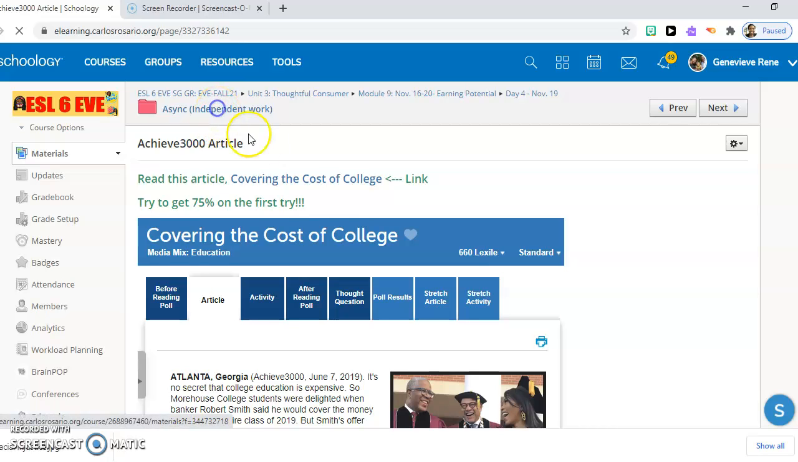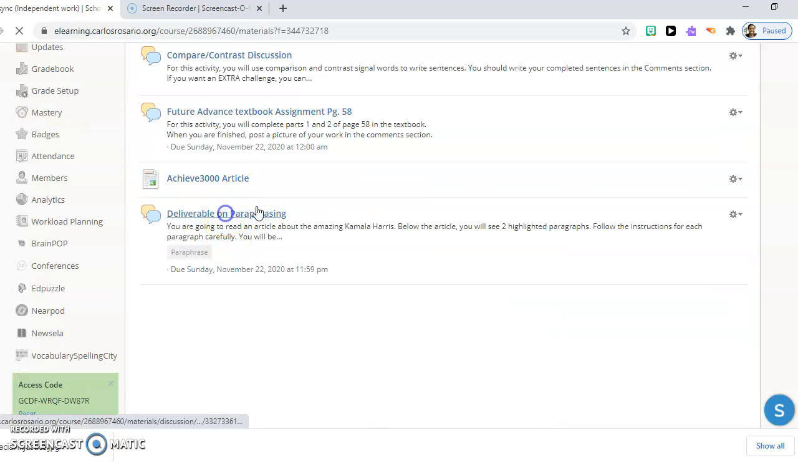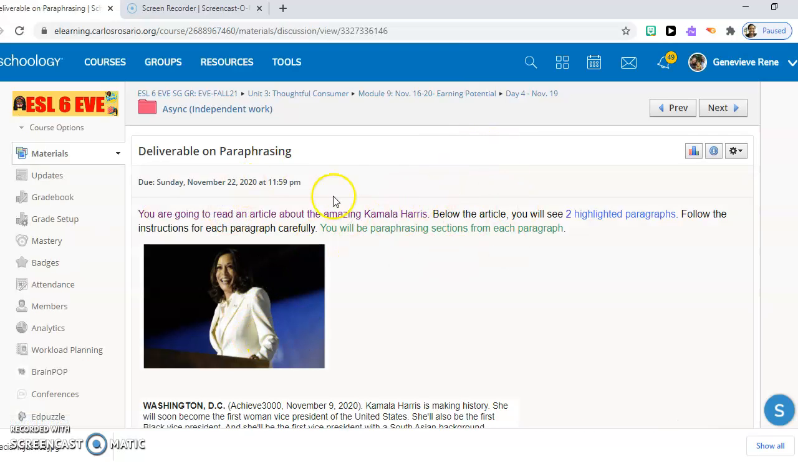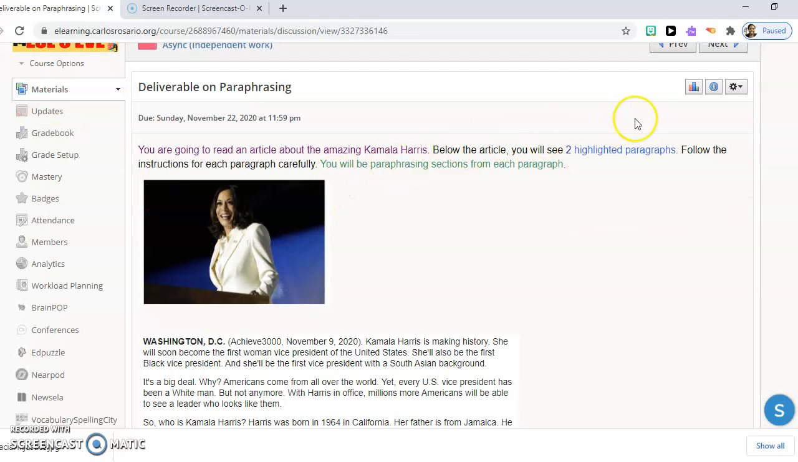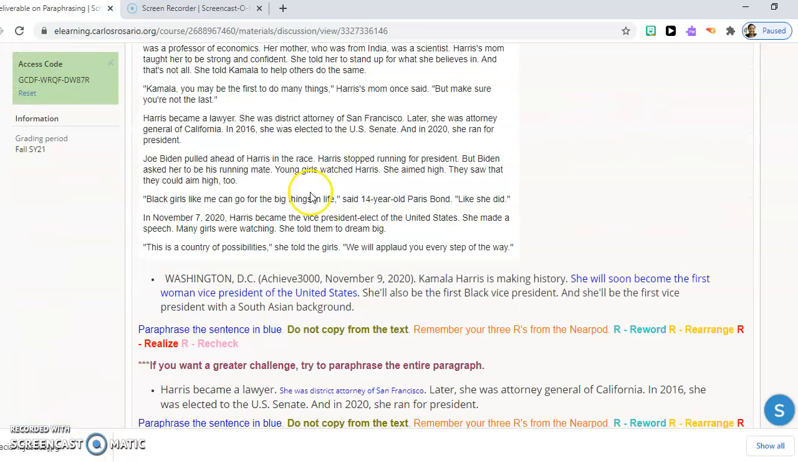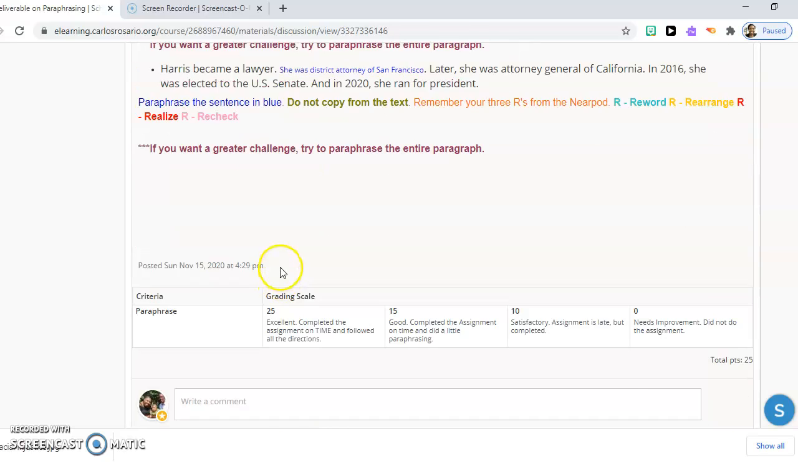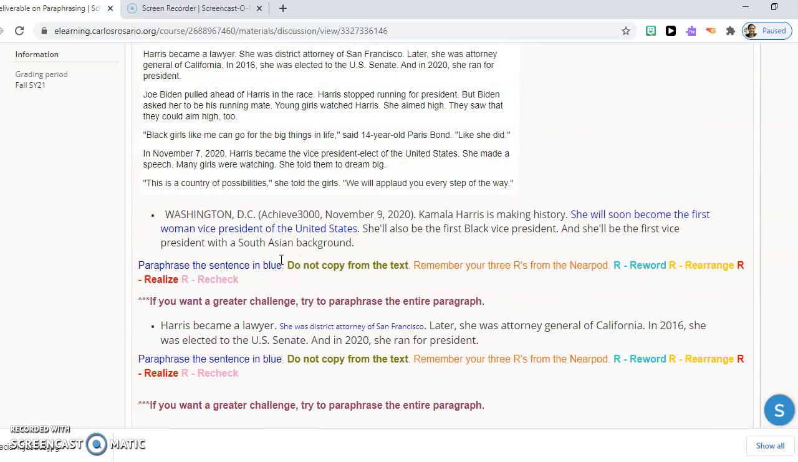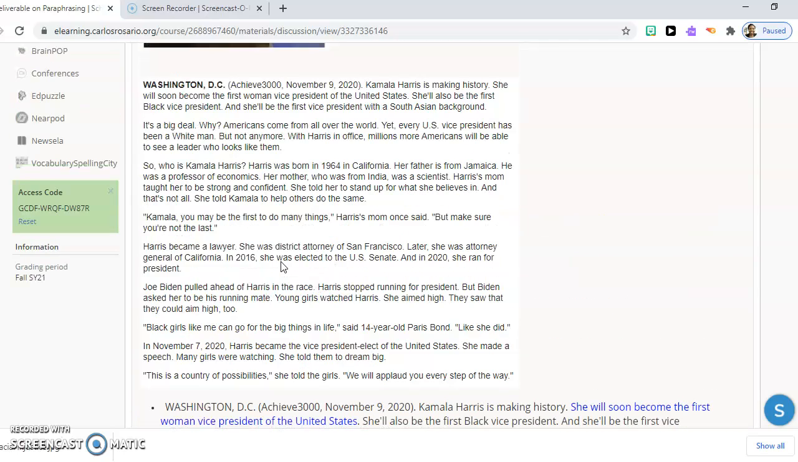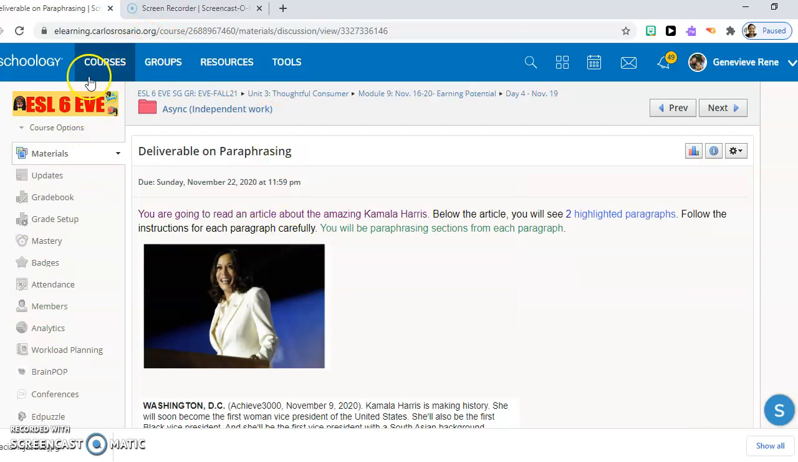Okay. Next activity is paraphrasing, and this is the most important activity of the day and of the week. So you will read this article about Kamala Harris and you will paraphrase. Okay, paraphrase. All right, and that's it for async.